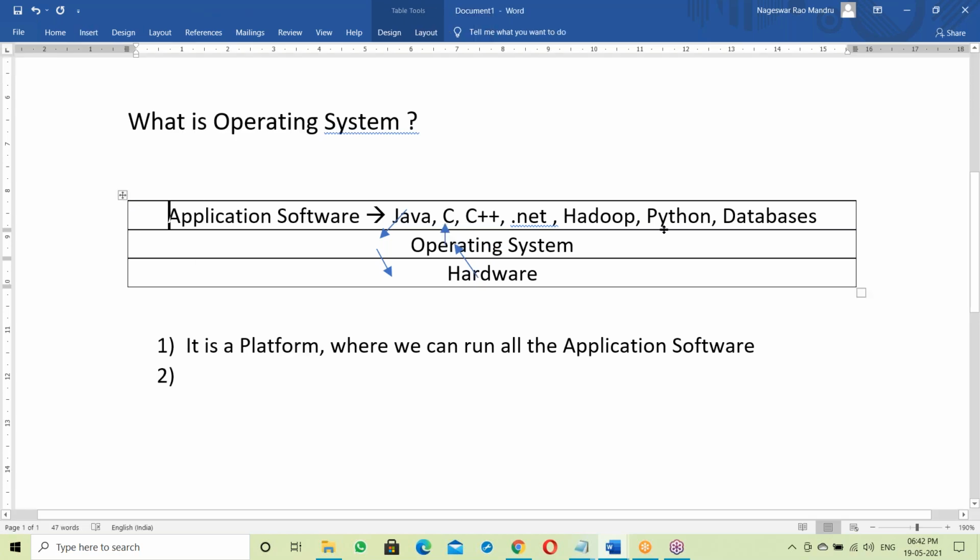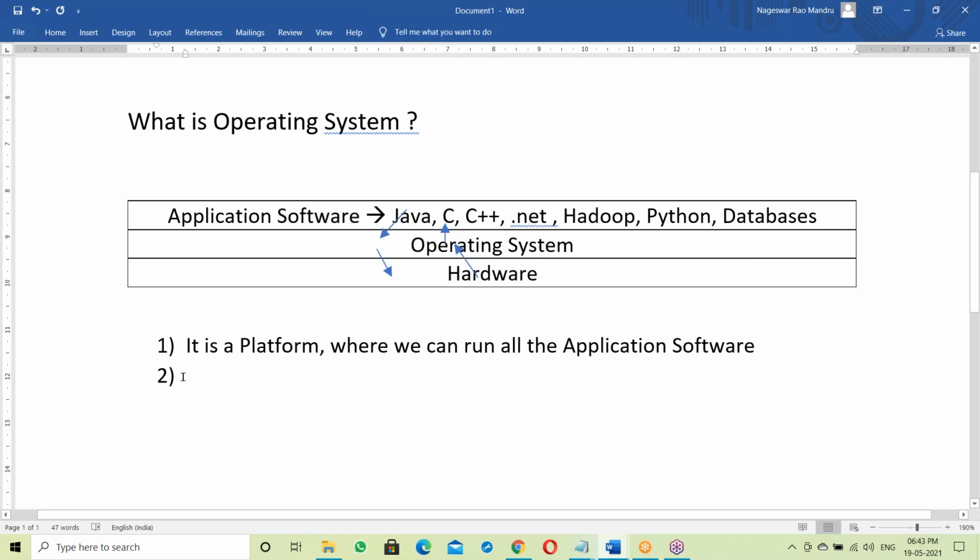Between the application software and the hardware, there is an OS. Application software cannot communicate directly with hardware components. There is no direct communication; everything happens through the OS. So OS is a mediator between application software and hardware components. Mediator means like an interface. In exact terminology, it's an interface.